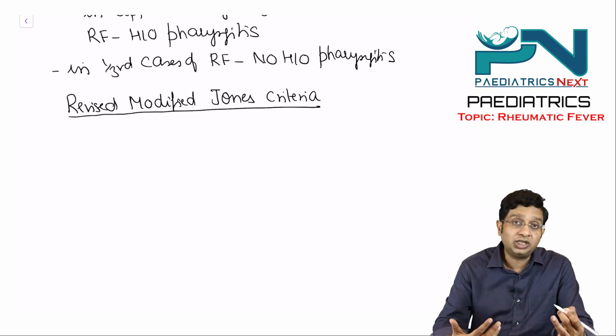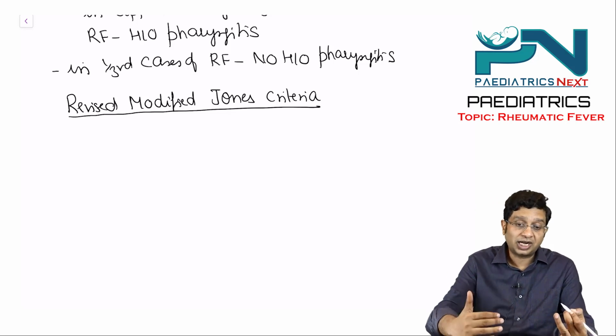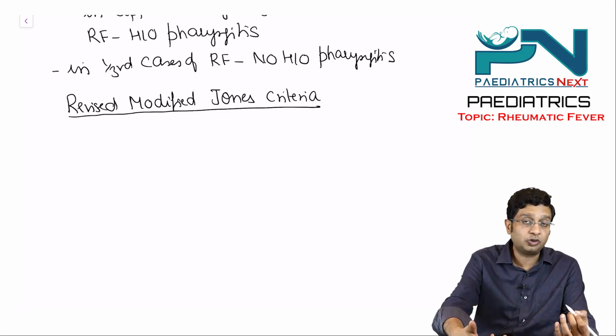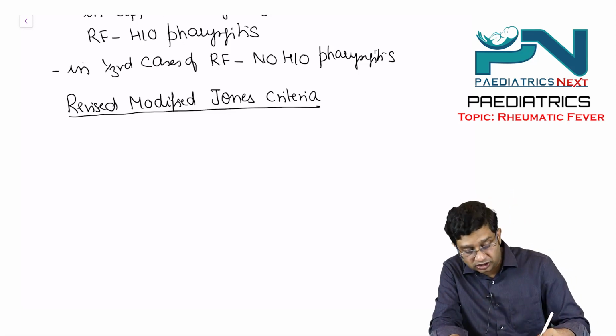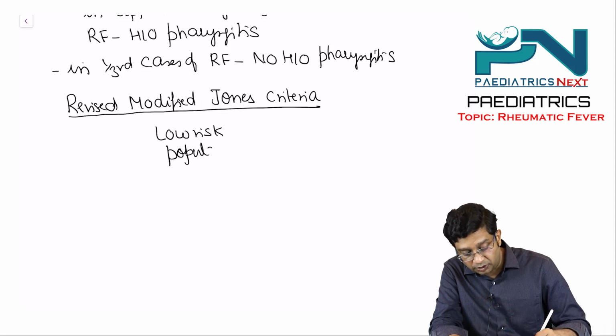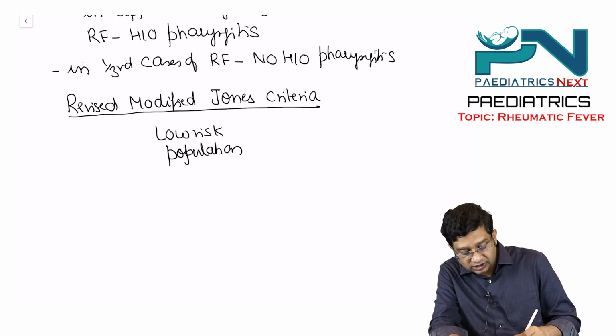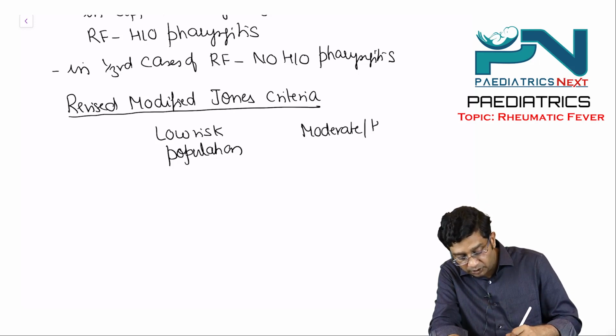Now for rheumatic fever, the criteria is different in low risk population and different in moderate or high risk population.